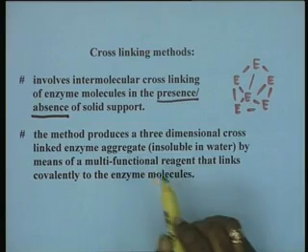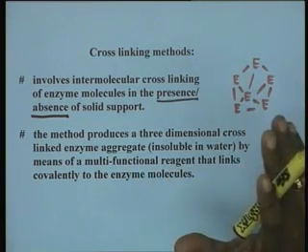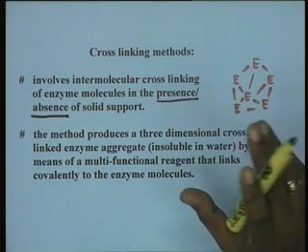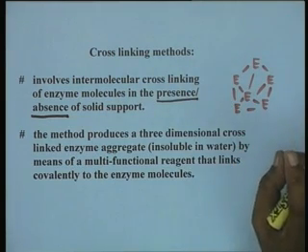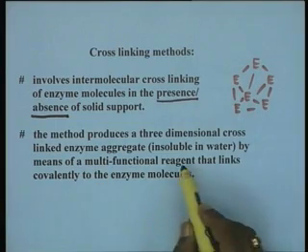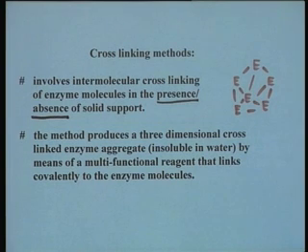The method produces a 3-dimensional cross linked enzyme aggregate, that means 3 or 4 or more enzyme molecules aggregate together through a covalent linkage mediated by a cross linking agent, which is usually a multifunctional reagent, and therefore the enzyme molecules form an aggregate that is insoluble in water, and they retain the catalytic activity.